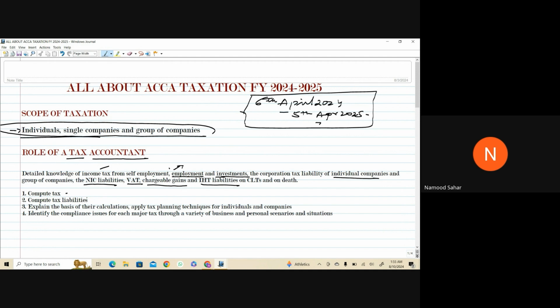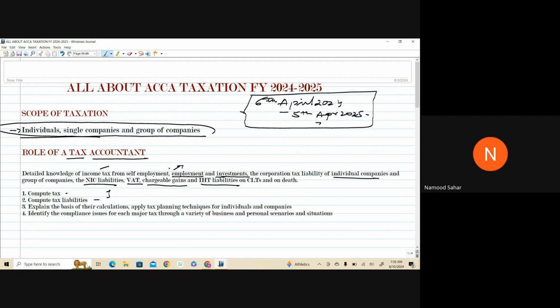Moving forward, compute tax liabilities. Now, there is a difference between calculating a tax and calculating the tax liability, that is, how much you are actually supposed to pay. This is the difference, and I can show you this by solving one question for you as well.